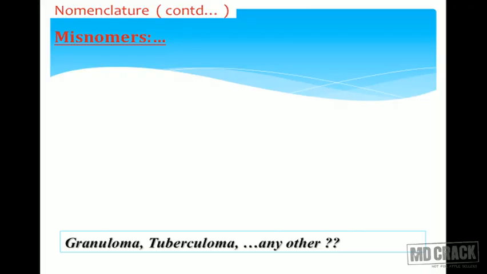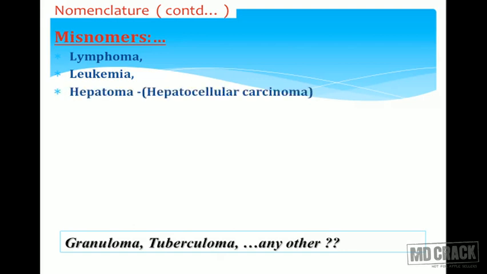Last, you have to remember some of the misnomers, because many times while answering MCQs you can be misguided. Lymphoma, benign or malignant? Remember, always malignant, though the suffix oma is there. By just seeing oma, you should not get confused. Lymphomas are malignant tumors of the lymphoid tissue. Leukemia, again malignant. Hepatoma is the word.